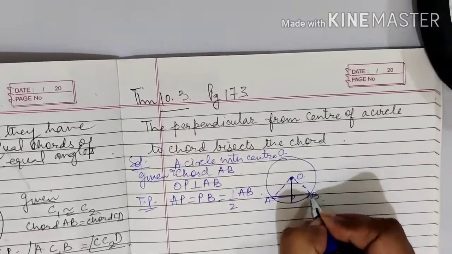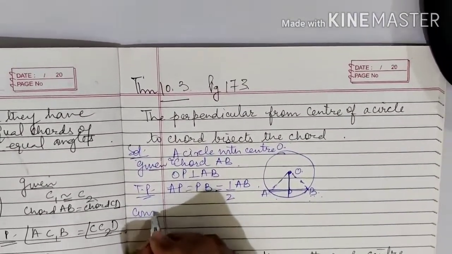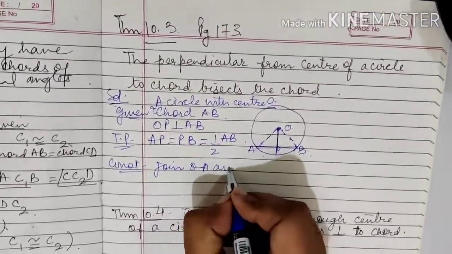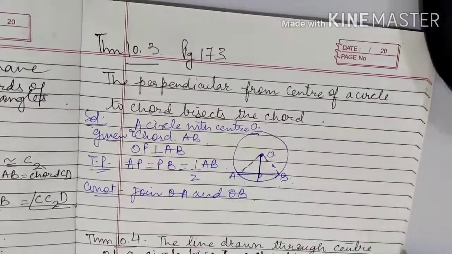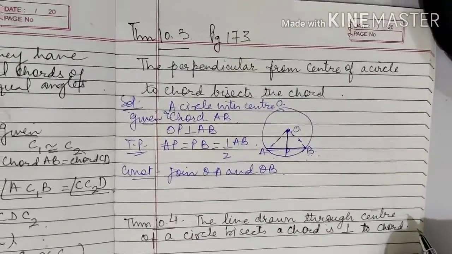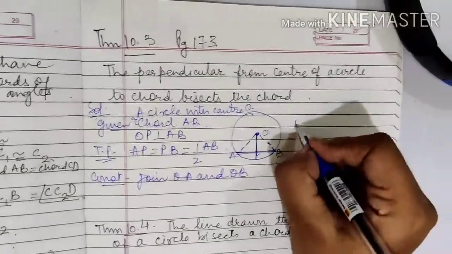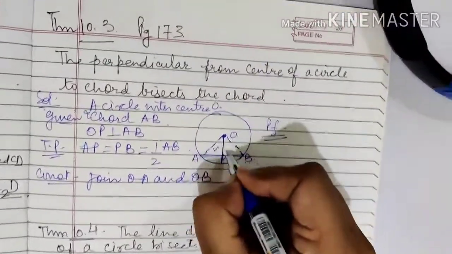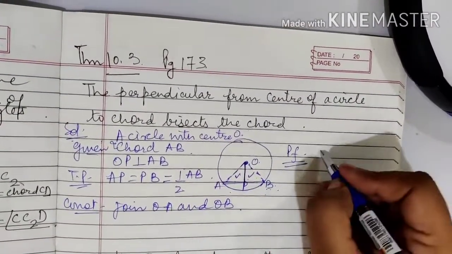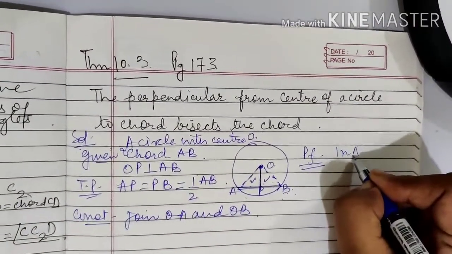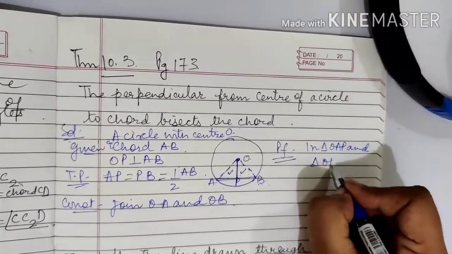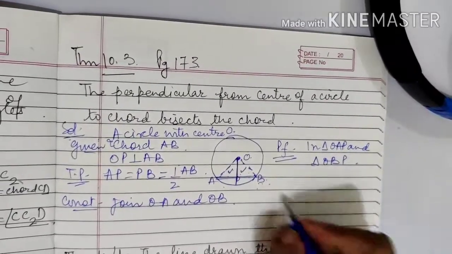We will join the endpoints of the chord. So you will write construction, join OA and OB. What is the construction? Join OA and OB. Now, how will you prove it? Please check. Again, it is being divided in two triangles. You will write in triangle OAP and triangle OBP. Let us see.